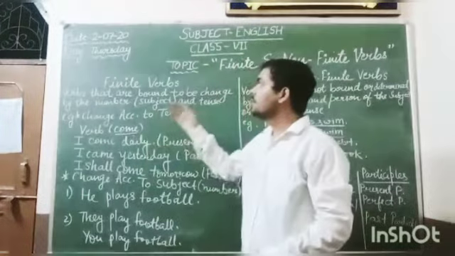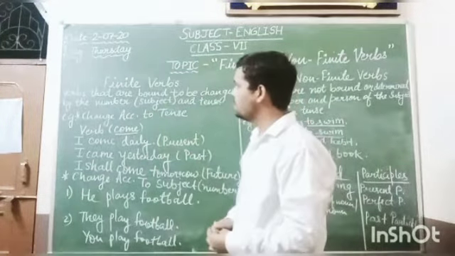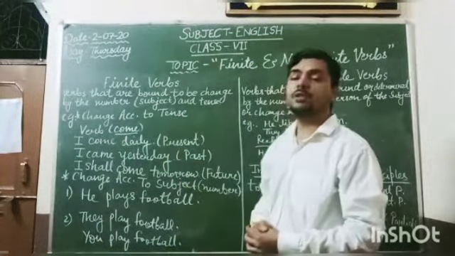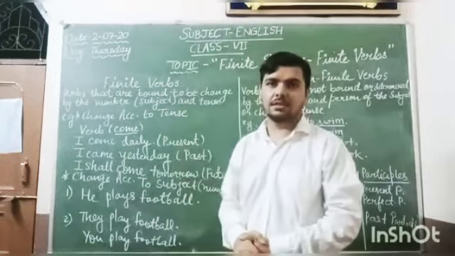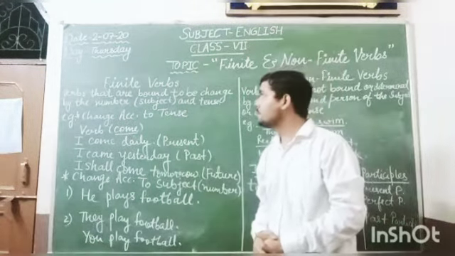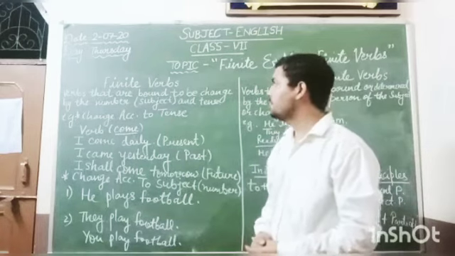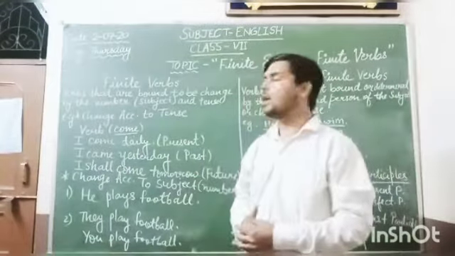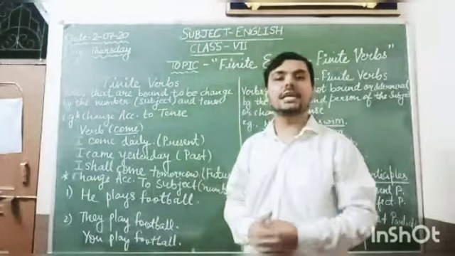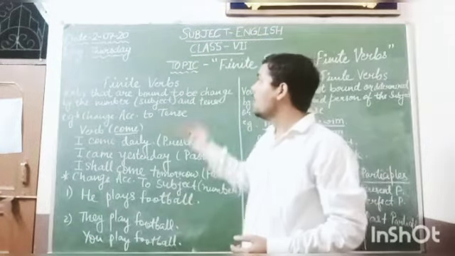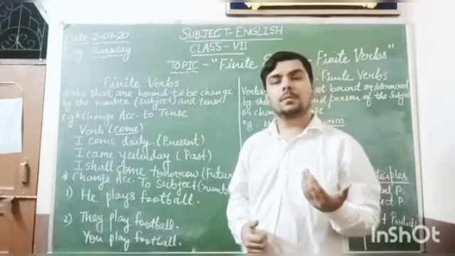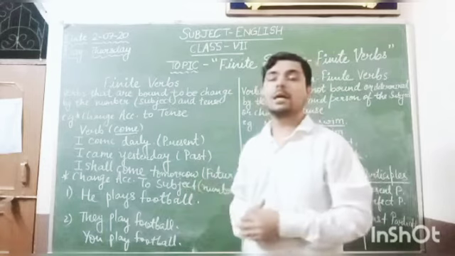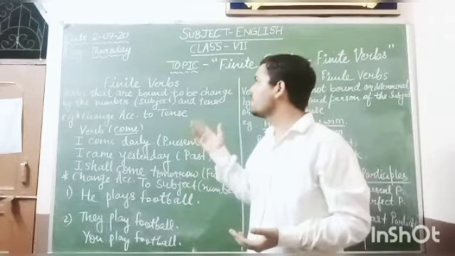Finite verbs are those verbs that are bound to be changed by the number and person of the subject and by the tense in which they are used in the sentence. फाइनाइट वर्ब्स जो होते हैं वो सब्जेक्ट की संख्या के अकॉर्डिंग या उनके टेंस के अकॉर्डिंग चेंज हो जाते हैं. If the subject is singular then also there is a change in the verb, and if they are in plural then also there is a change in the verb.